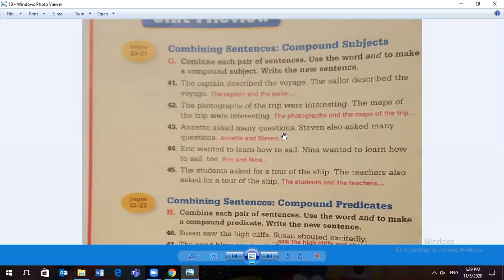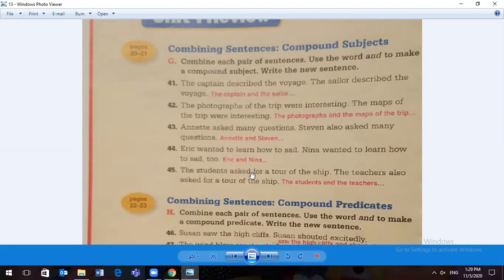Annette asked many questions. Stephen also asked many questions. Asked many questions is the same. Annette and Stephen asked many questions. Eric wanted to learn how to sail. Nina wanted to learn how to sail too. Okay, again, wanted to learn how to sail is the same. We will use it once, combine what is different using and. Eric and Nina wanted to learn how to sail.